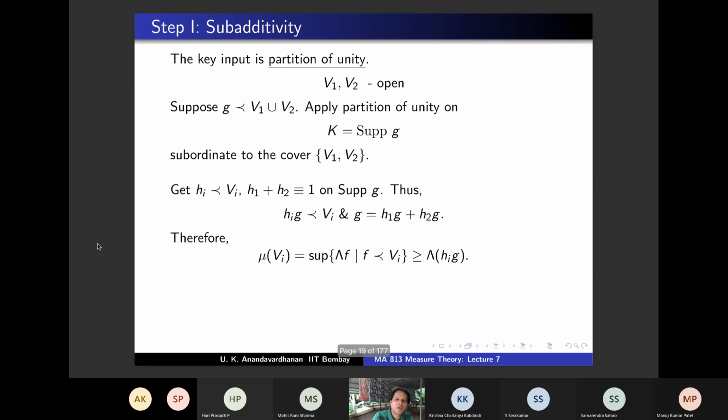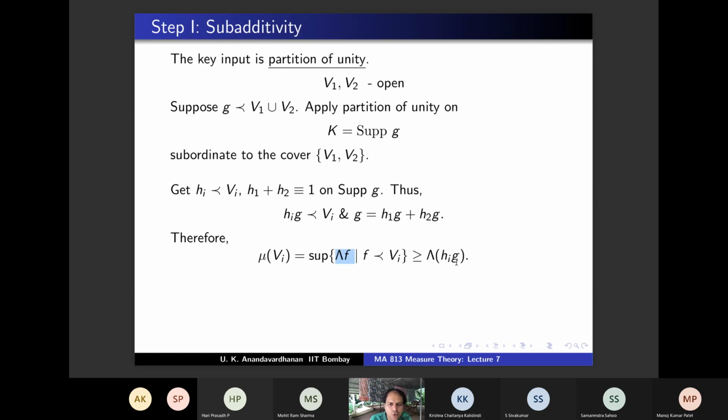And this is bigger than or equal to lambda of HiG, right? Because mu of Vi is the least upper bound of such things, and lambda of HiG is one element here, and this is an upper bound. So this is bigger than or equal to lambda HiG. You agree?